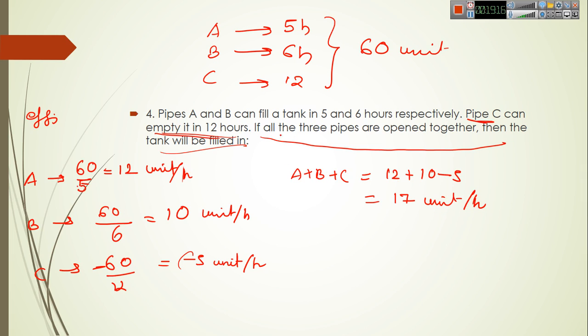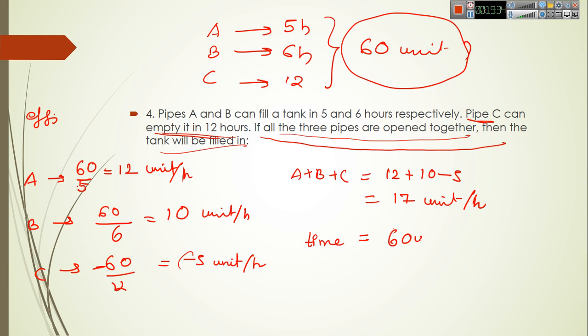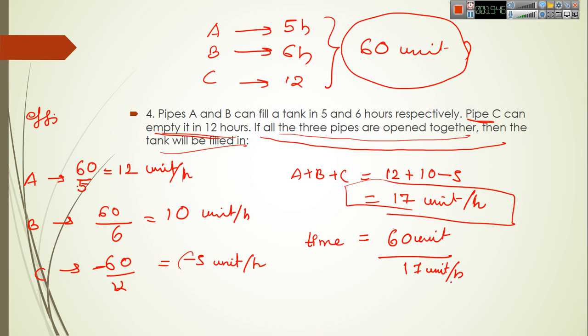So now we have to calculate the time in which the tank will be filled if all 3 pipes are opened together. So time here will be our total amount of work, which is the LCM of all 3 times, 60 units, divided by the combined efficiency of A, B and C, because they are working all together, 17 units per hour, which is equal to 3 whole 9 by 17 hours. Here is the answer.